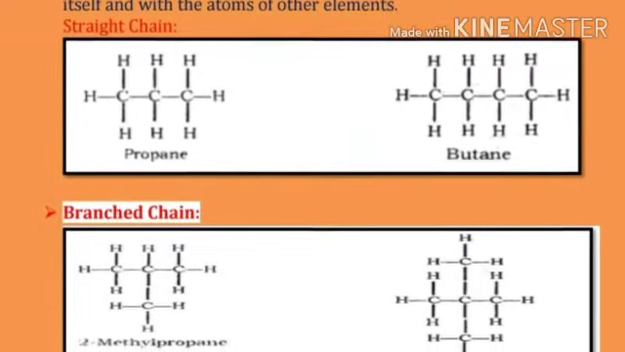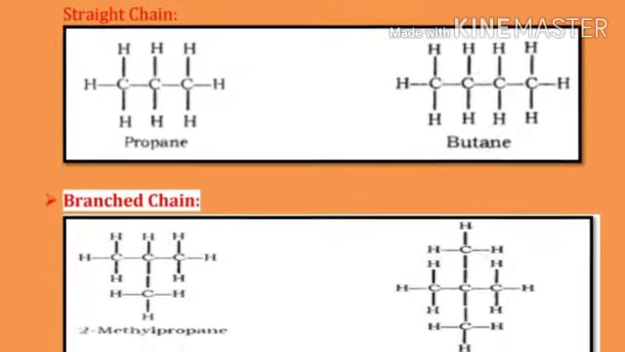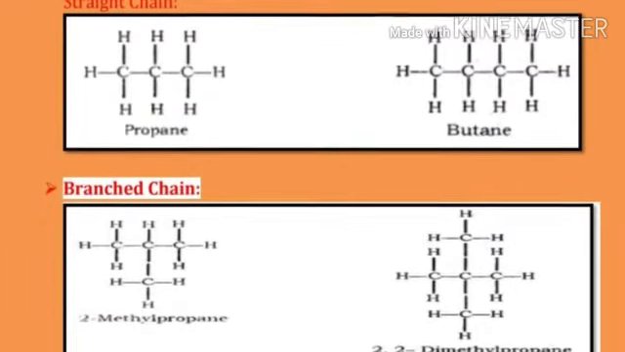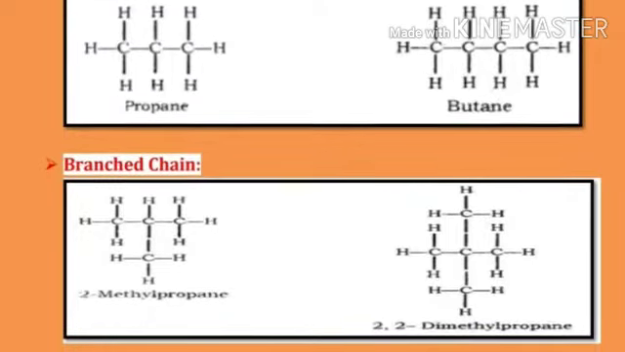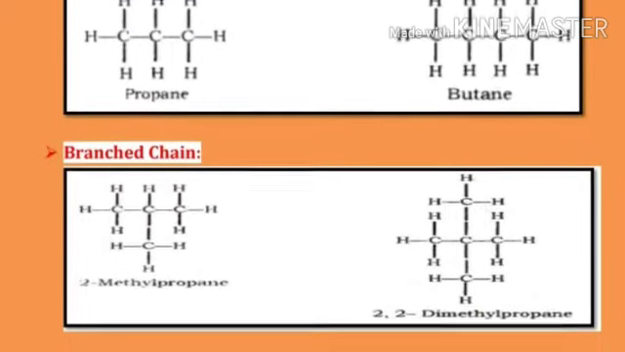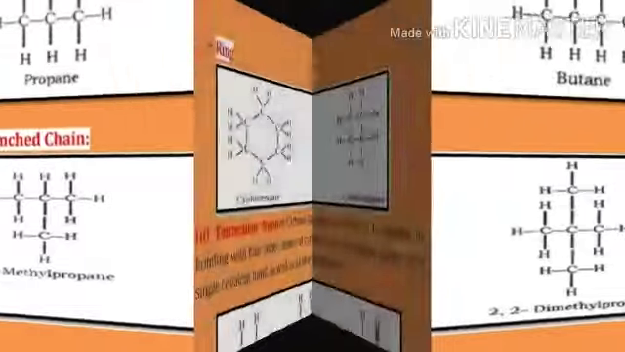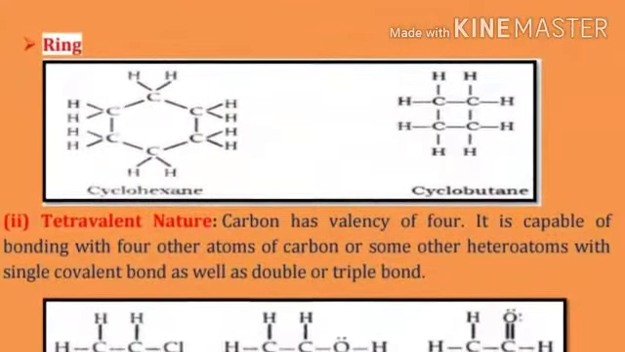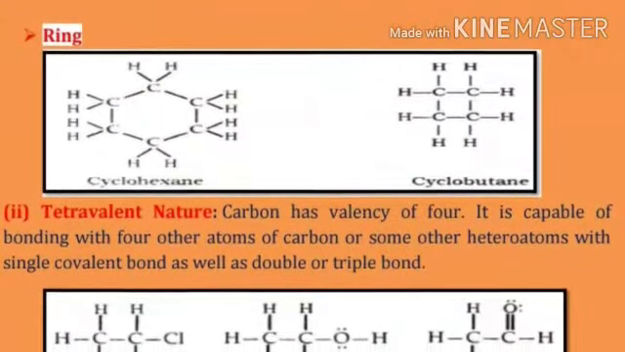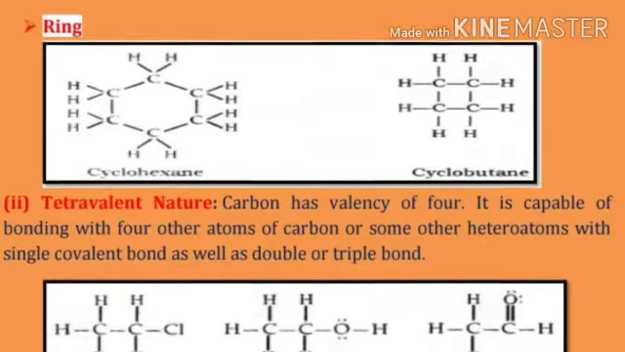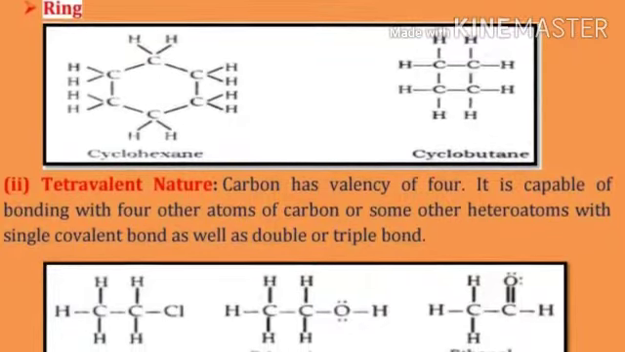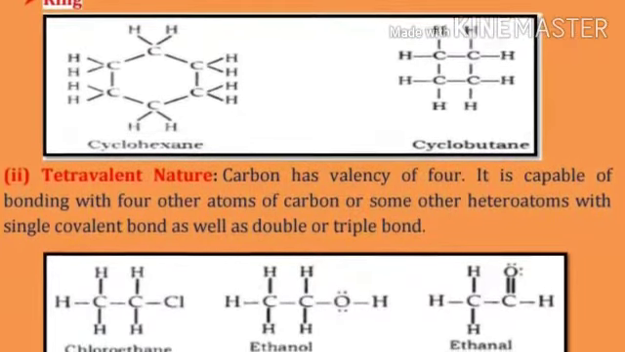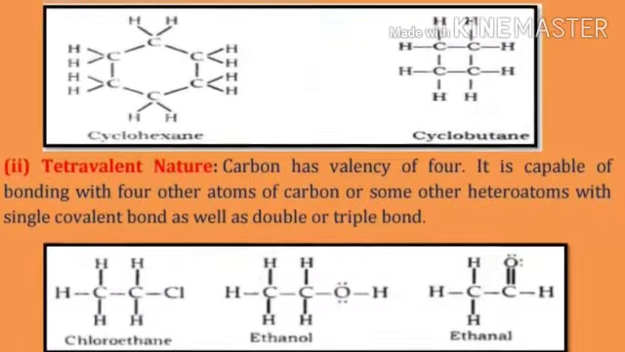Branched chain. Example of branched chain is 2-methylpropane and 2,2-dimethylpropane. Here all the carbon atoms are attached in a branched chain. Ring chain. In ring chain, examples are cyclohexane and cyclobutane, where all the carbon atoms are interlinked to each other in a ring.